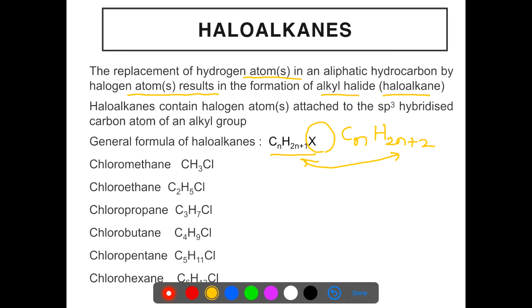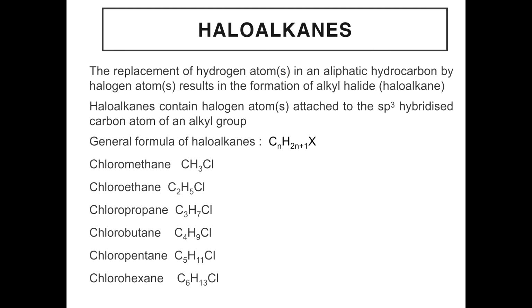The different members in the homologous series of haloalkanes are chloromethane having formula CH3Cl, 1 carbon atom, chloroethane having formula C2H5Cl, 2 carbon atoms, chloropropane having formula C3H7Cl, chlorobutane having formula C4H9Cl, chloropentane having formula C5H11Cl, and chlorohexane having formula C6H13Cl.